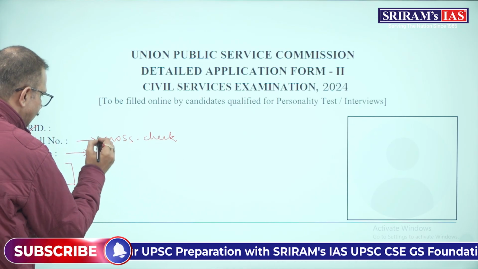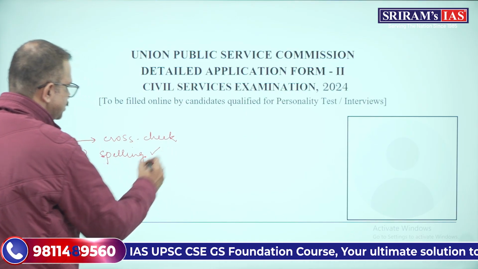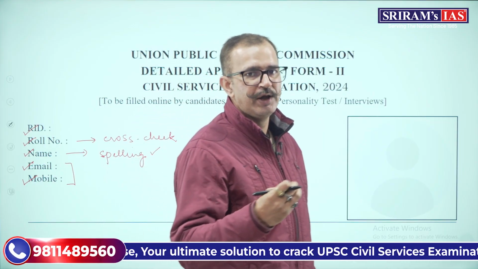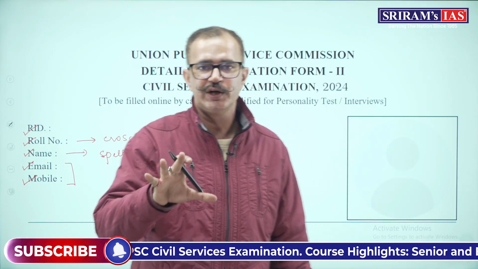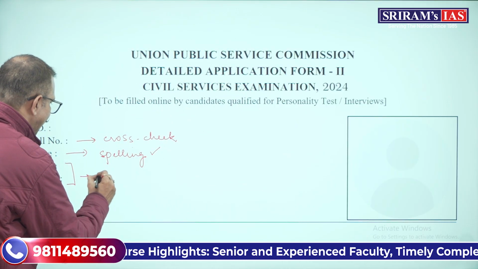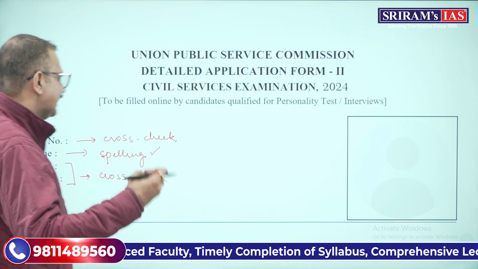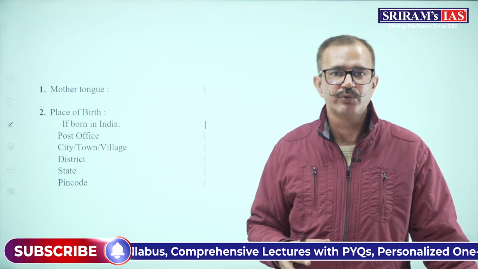Again, for the name, there has to be no spelling mistake. Please cross check your spelling, and the spelling of the name must correspond to the name that is mentioned in your matriculation certificate, in your 10th certificate. All right. For the email and also mobile, please cross check it and only use that email or mobile that is functioning right now. So that you have to keep in mind.